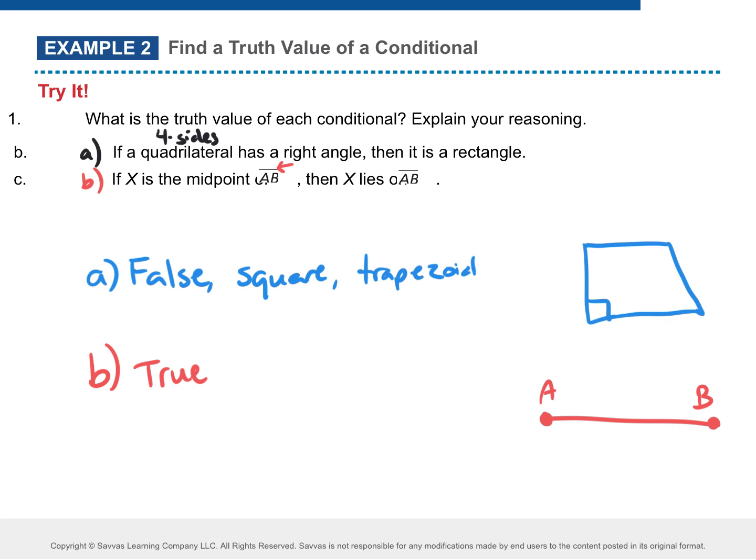Why is that always true? Because if it's in between them, then it's obviously going to lie on that line. What's a midpoint? It's in the middle. Can the middle be down here? No, it has to be on the line. Is there ever going to be more than one midpoint? No, always going to be one. Awesome. Since it's true, do I need to explain why? No. All right.